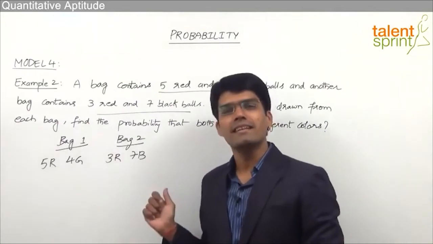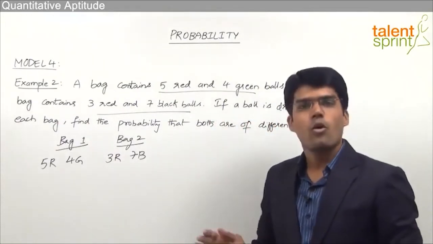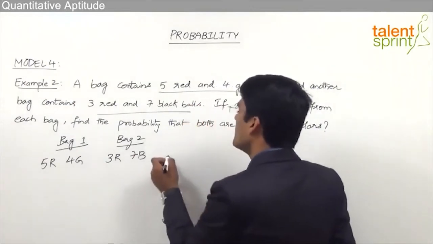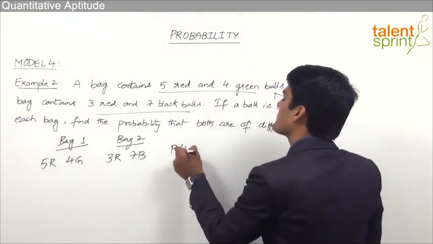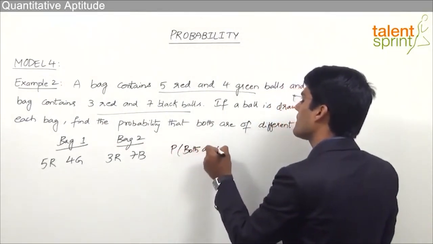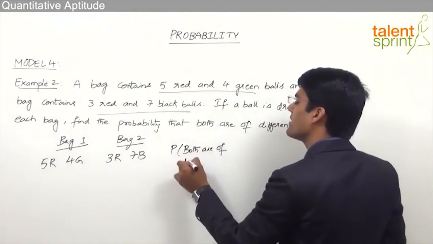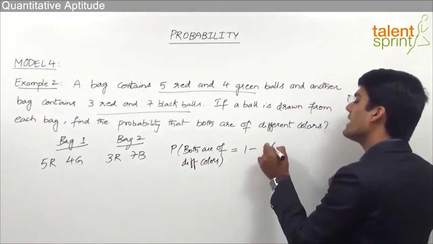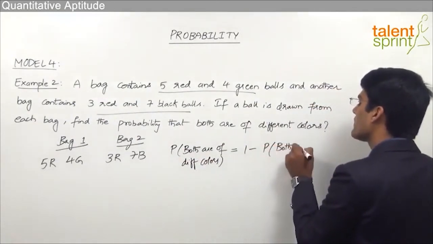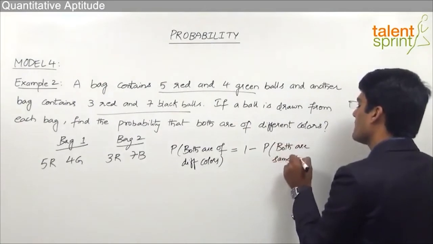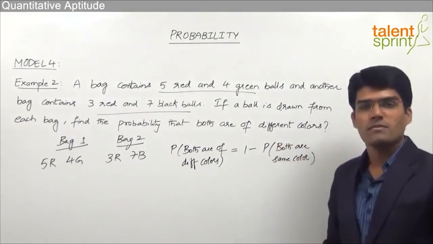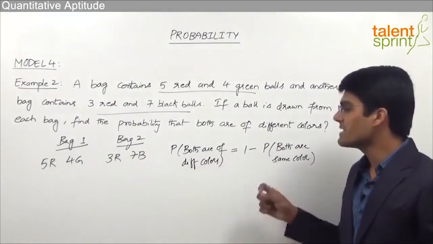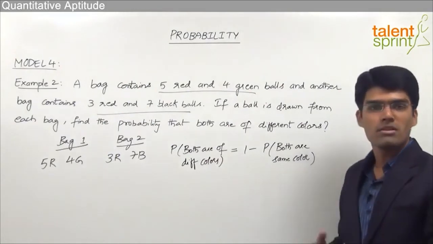Now instead of taking these 3 cases, again we can take this as 1 minus the probability that both the balls are of the same color. The question here says the probability that both are of different colors. The probability that both are of different colors can be taken as 1 minus the probability that both are of the same color. Why? Because we know that the total probability is always 1. So instead of taking the probability of both the balls being of different colors separately for all the cases, we can simply take it as 1 minus the probability that both the balls are of the same color.